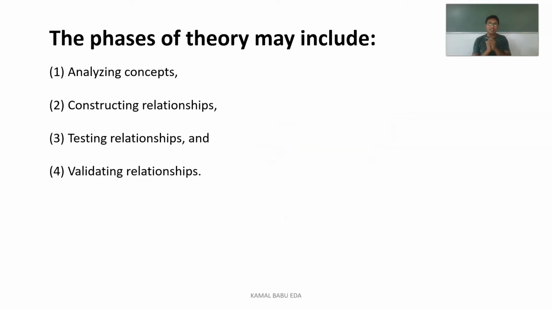What are the phases of a theory? First, they analyze the concept, construct the relationship, then test the relationships, and then validate the relationships. Whenever a problem is there, they analyze the problem and the situation and apply a proper concept. After applying, they construct the relationship between the process applied, creating a bridge so that the problem can be solved. Then they test whether it will work or not, and then validate to what extent the process has worked.